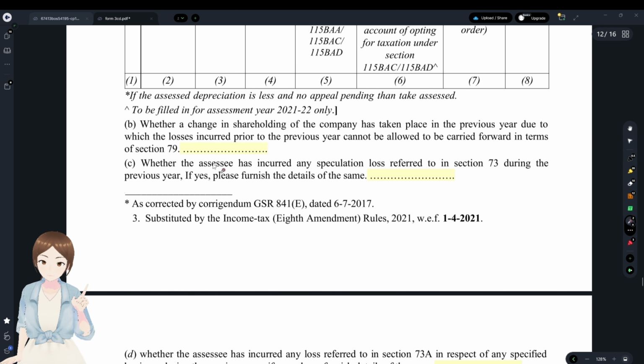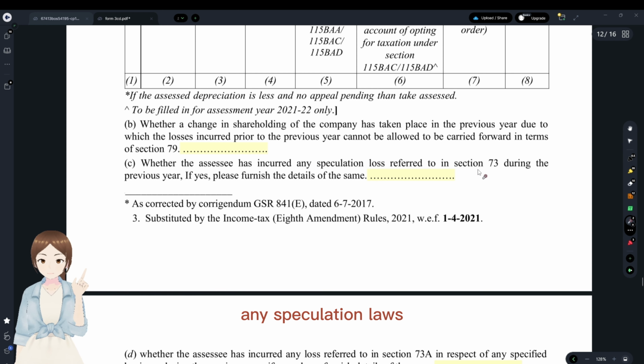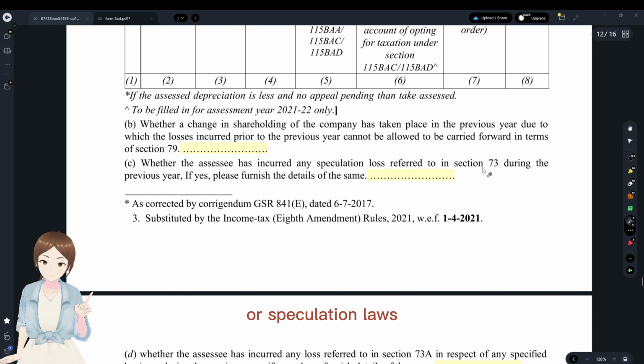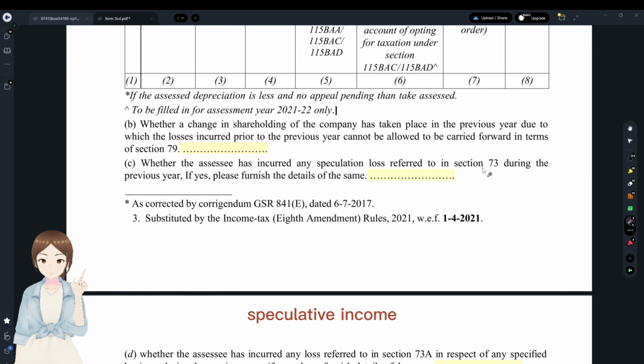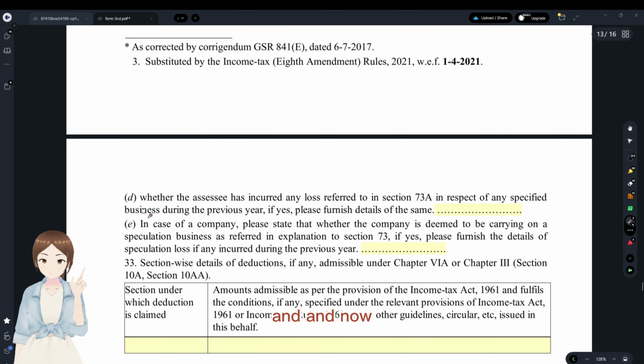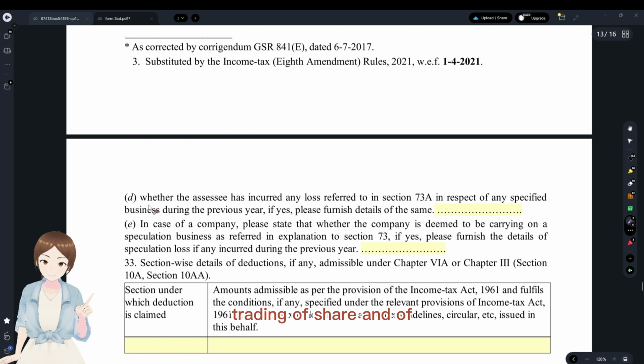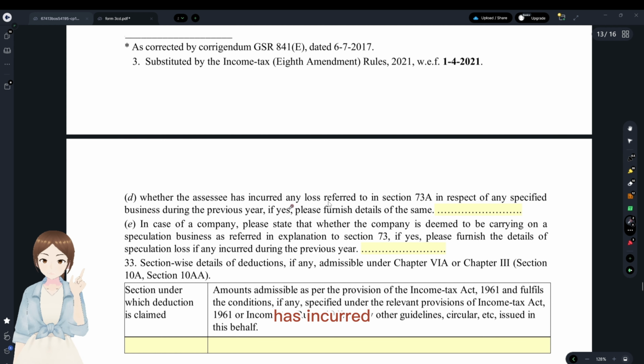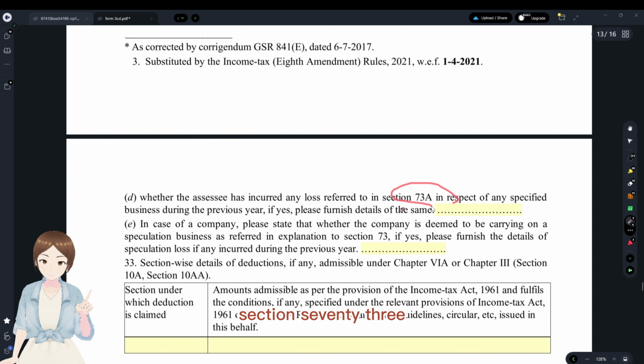With regard to that, whether the assessee has incurred any speculation loss under section 73, as speculation loss can only be set off against speculative income. Speculation is like horse races, etc., betting, and trading of shares. And whether the assessee has incurred any loss under section 73A.